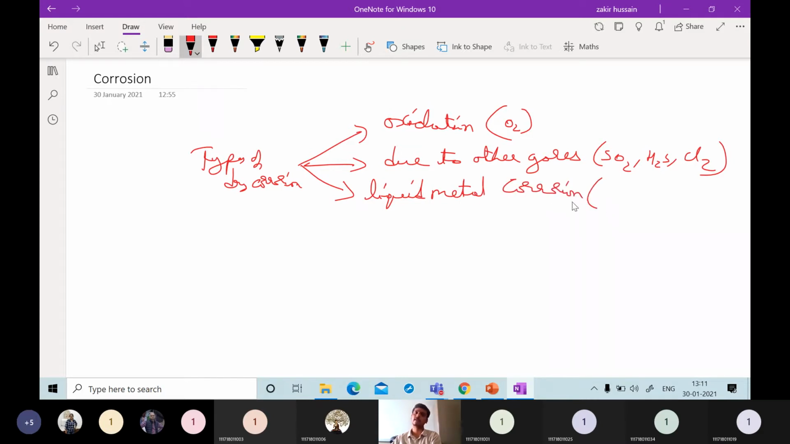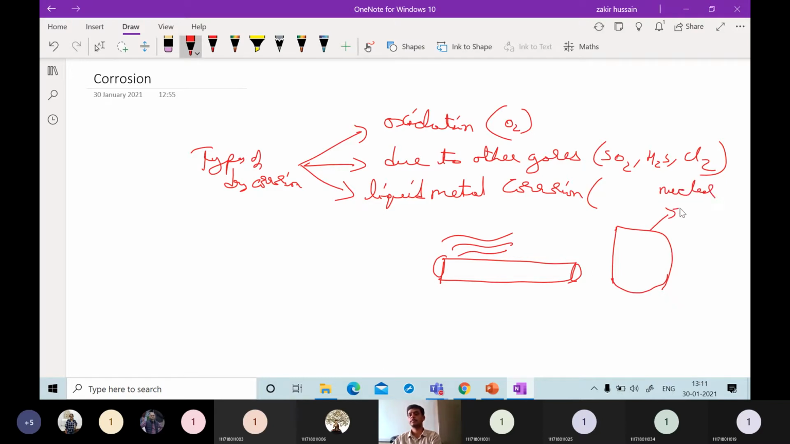This liquid metal corrosion is due to the flow of a liquid on the solid surface, for example in a pipeline or some reactor. A popular example is the nuclear reactor. High energy is produced inside the nuclear reactor, and a large excess amount of heat is liberated. In order to lower that excess heat, we supply a coolant.